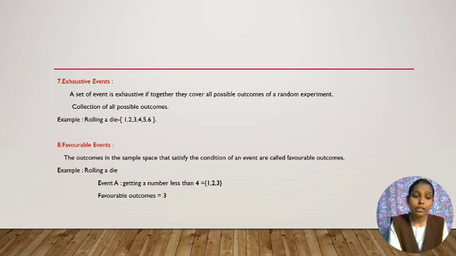But the given event A is getting less than 4. From the total possible outcomes, there are only 3 chances for less than 4, that means 1, 2, 3. So the favorable outcomes are 1, 2, 3. The total number of favorable outcomes is 3.